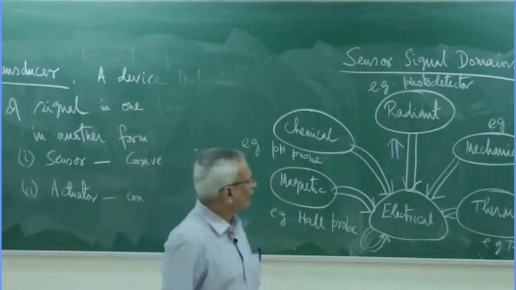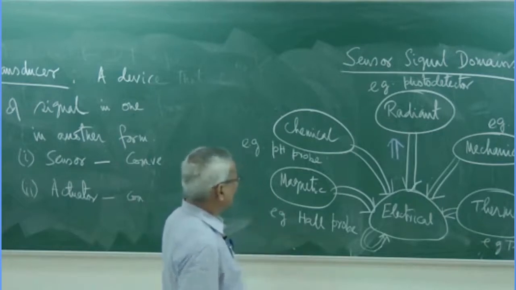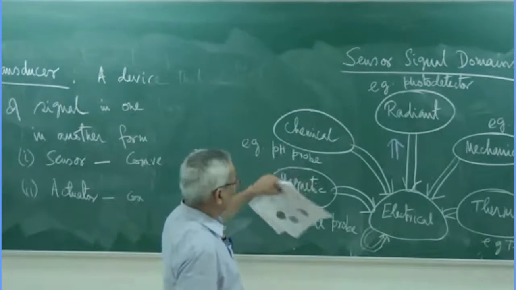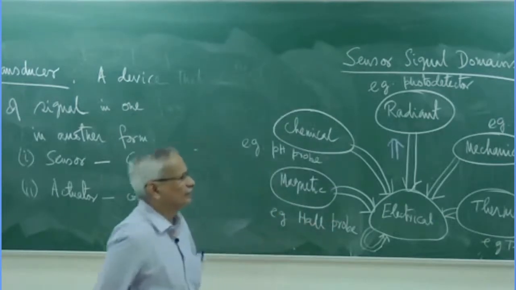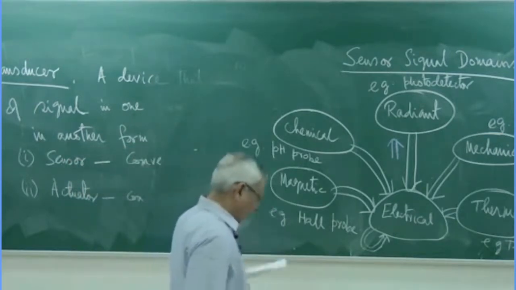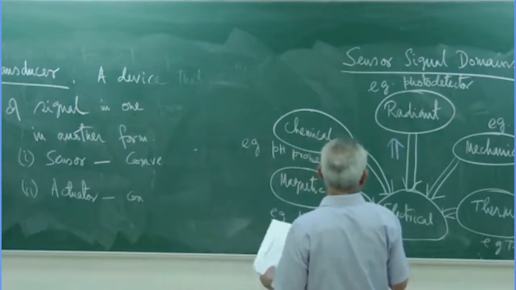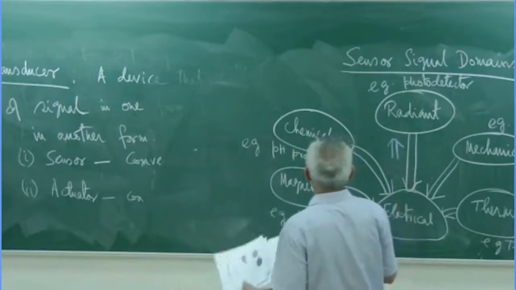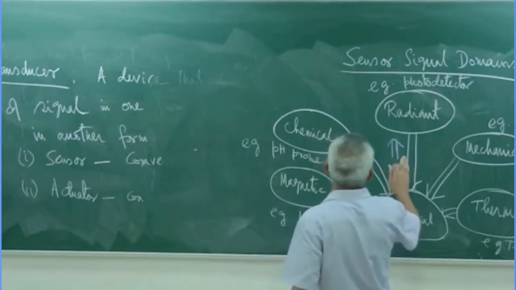Similarly, in all the cases, if the direction of the flow is reversed, then we will call it an actuator. But actuators we will not discuss right now, afterwards we will do. Once you understand the sensing, the actuation is not that difficult.